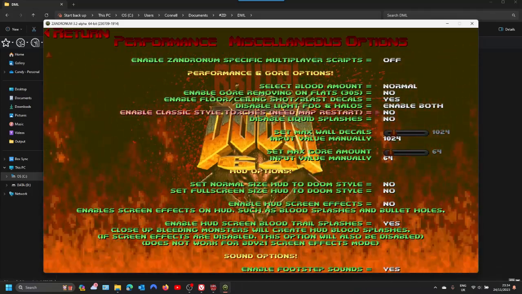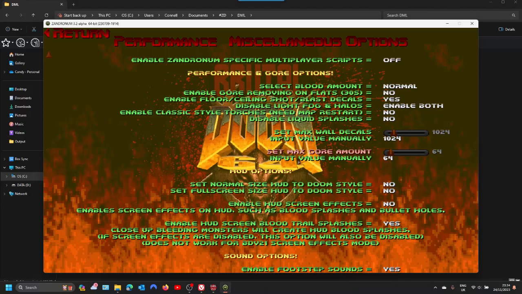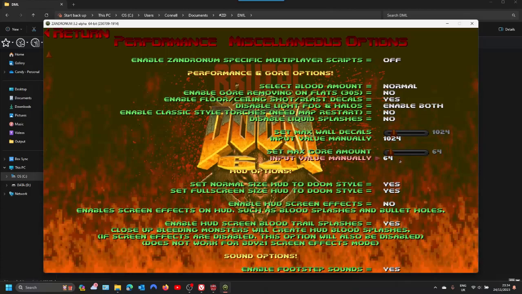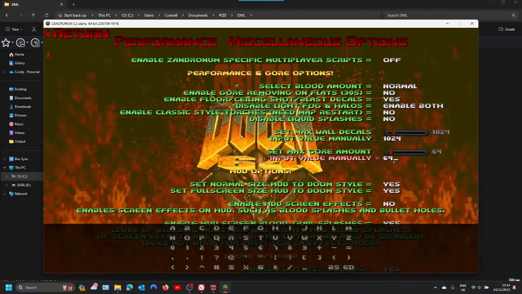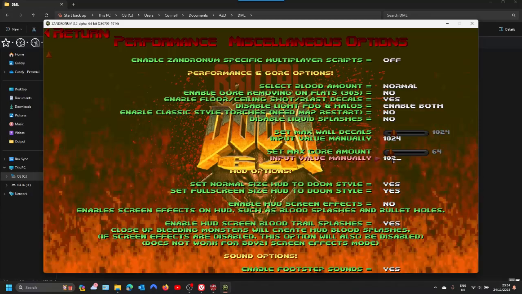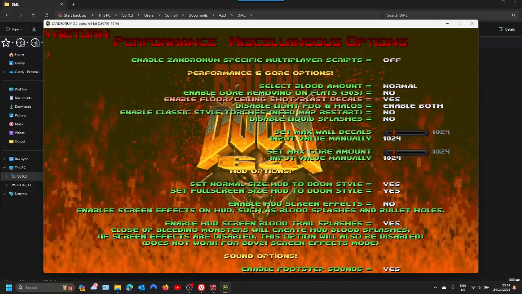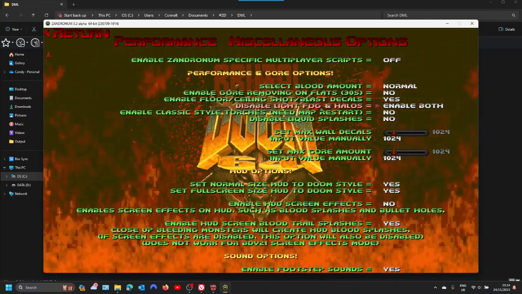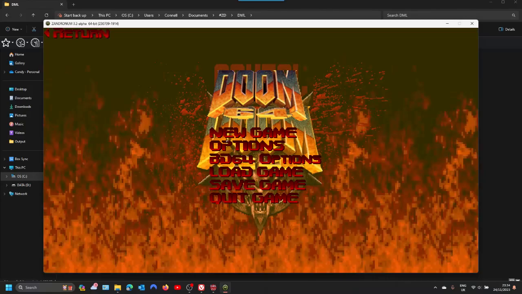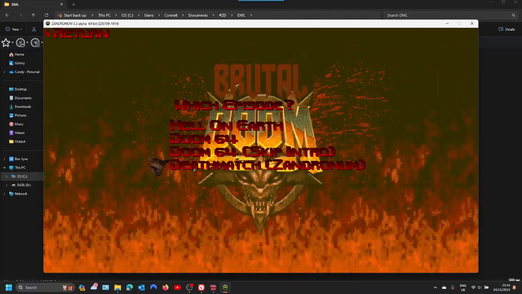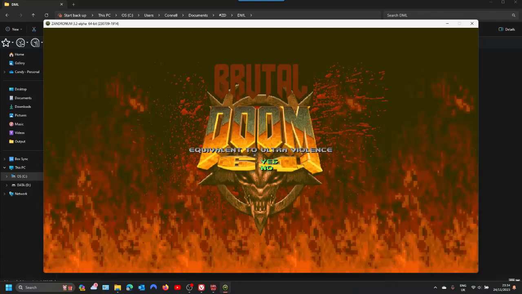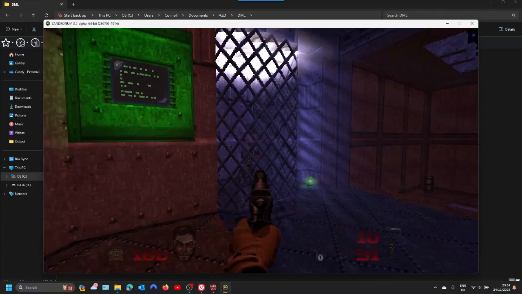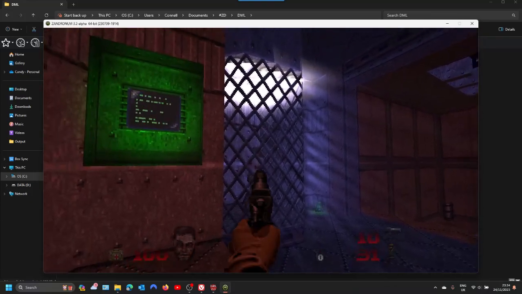Also, if you want to use the new Doom Guy mug shots, there are these HUD option settings, so let's set them to yes. The gore defaults to 64, which is quite low, so feel free to increase that to whatever value you want. If you want more or less score, just control that there. I just leave it to normal. That's pretty much that being set up. Most of it's already done.